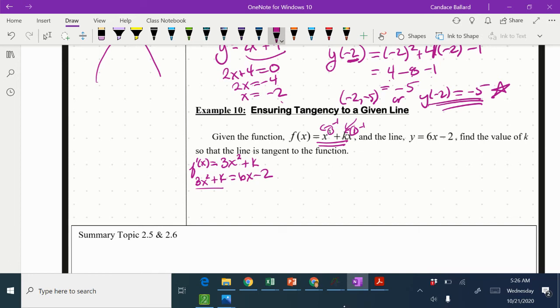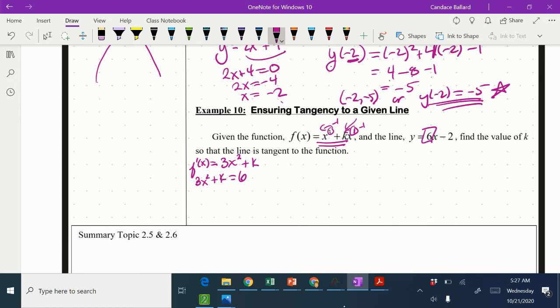So let's go ahead and see if we can get that simplified. No. Nope, I was right before. I'm sorry, I'm looking at the notes, and so I'm going to set this derivative equal to the slope. The problem is that I have two variables, okay? Because I have two variables, I need two equations. It's called a system of equations.